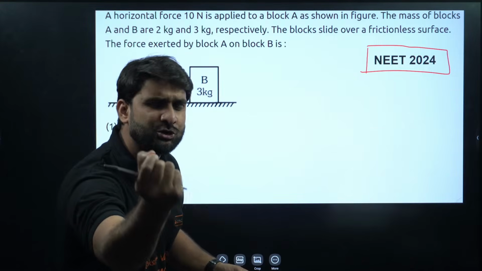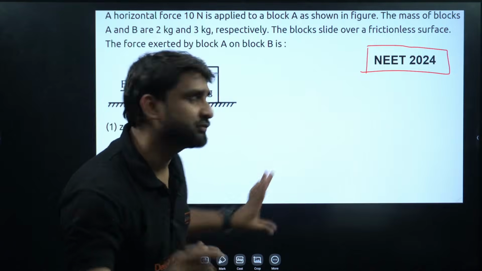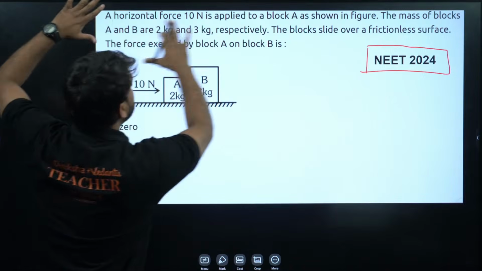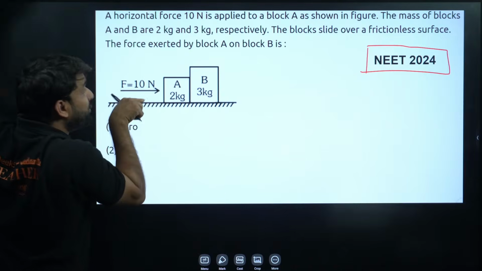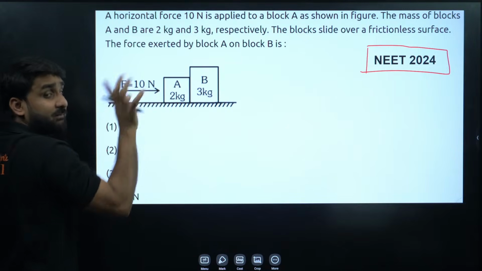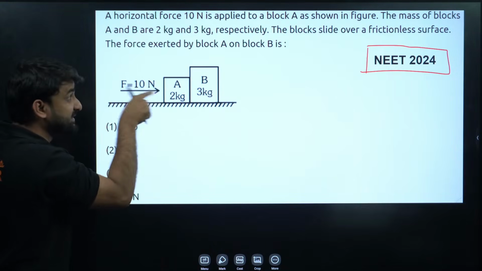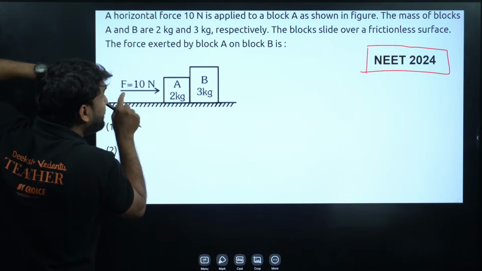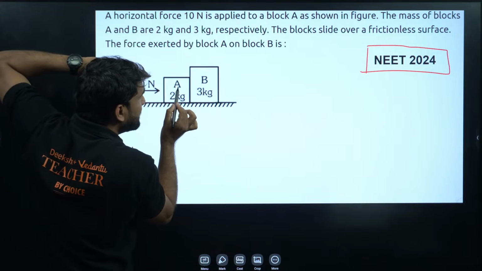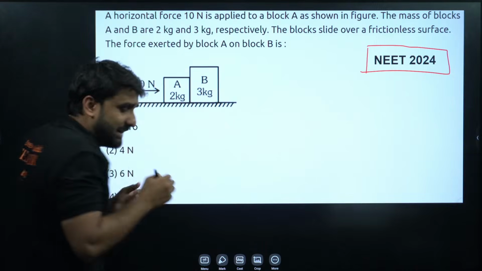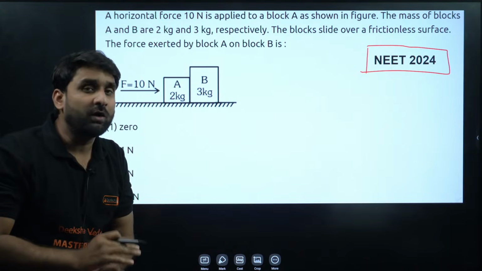Let me give you a short hint for this question. Listen, a horizontal force of 10 Newton is applied to a block A. The force is applied on block A, not B. The blocks A and B are in contact with each other. So what will be happening there?